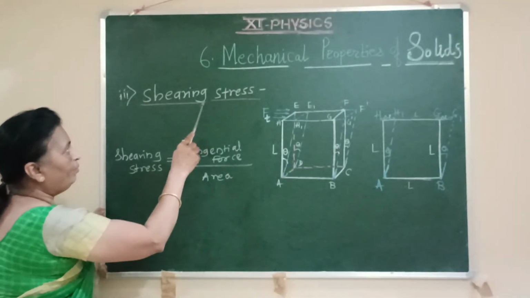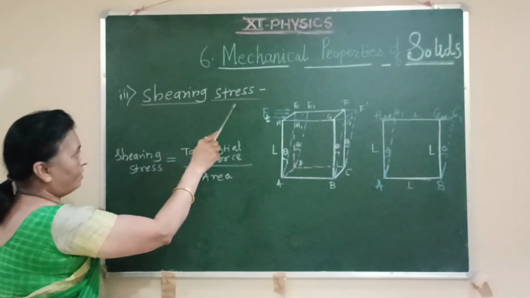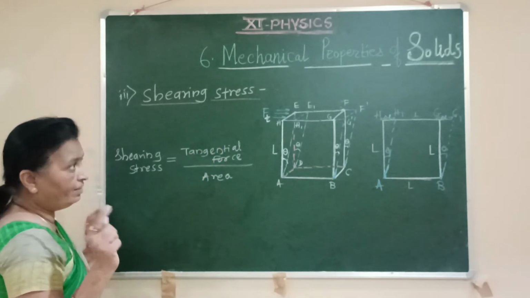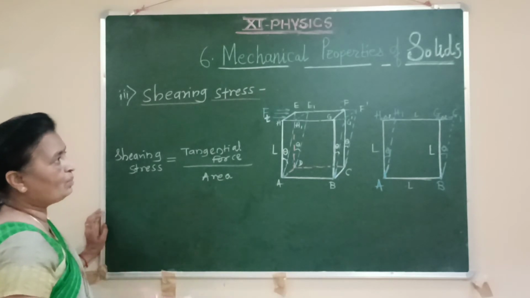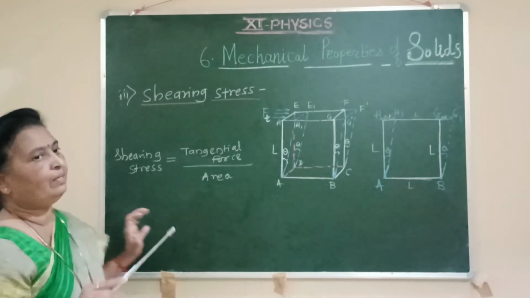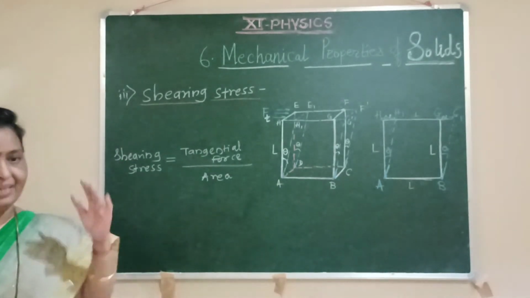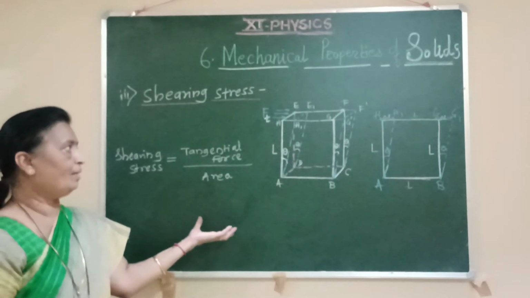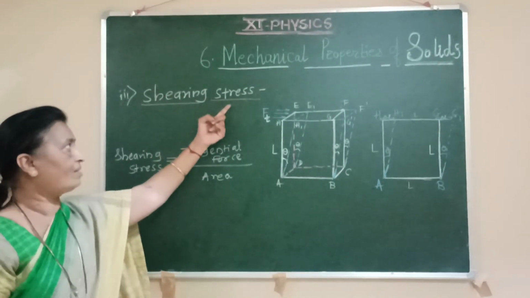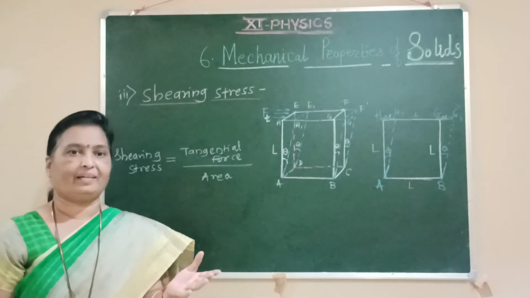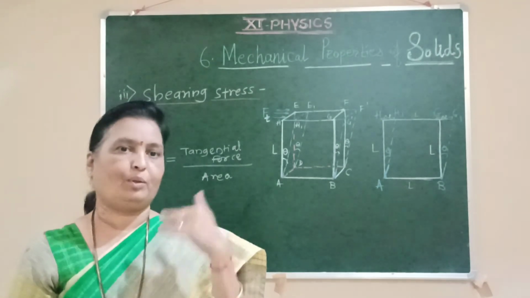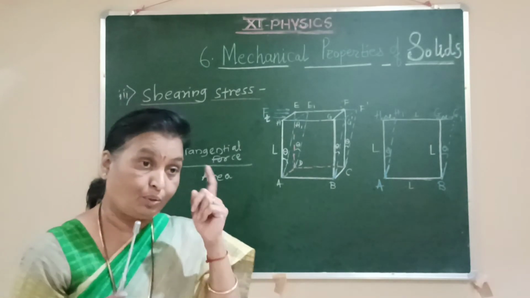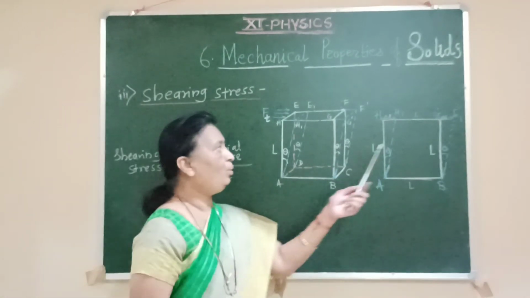Now associated with this shearing stress, we can consider one more term called shearing strain. And strain, as we know, is the ratio of two similar quantities, change in dimensions upon original dimensions. But here we can't use that formula. To find the shearing strain, we can't use the ratio of the change in shape of the body to the original shape of the body, because we can't measure that shape. So to find the shearing strain, we have to consider this figure.